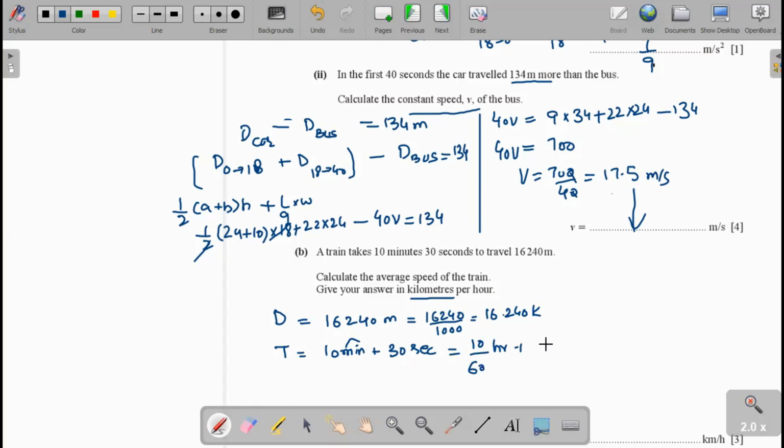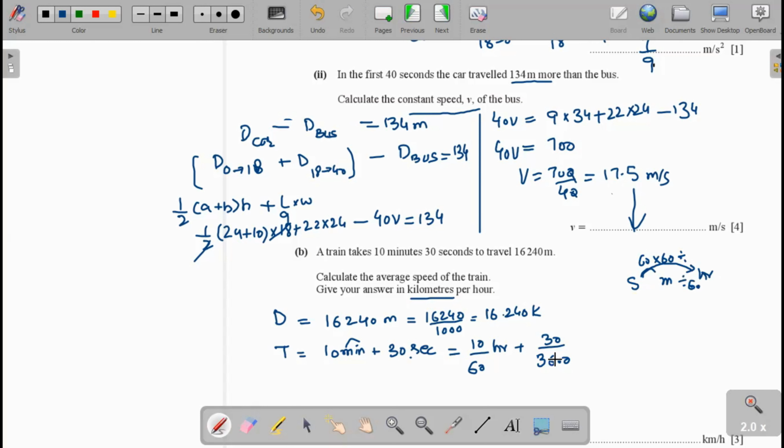Plus 30 seconds into hours, 30 divided by 60 times 60, that is 3600. It's a very simple way when you convert seconds, minutes, and hours. When you convert seconds into minutes, you divide by 60, and when you convert seconds into hours, you divide by 60 times 60. Same as when you convert minutes to hours, you divide by 60 only.